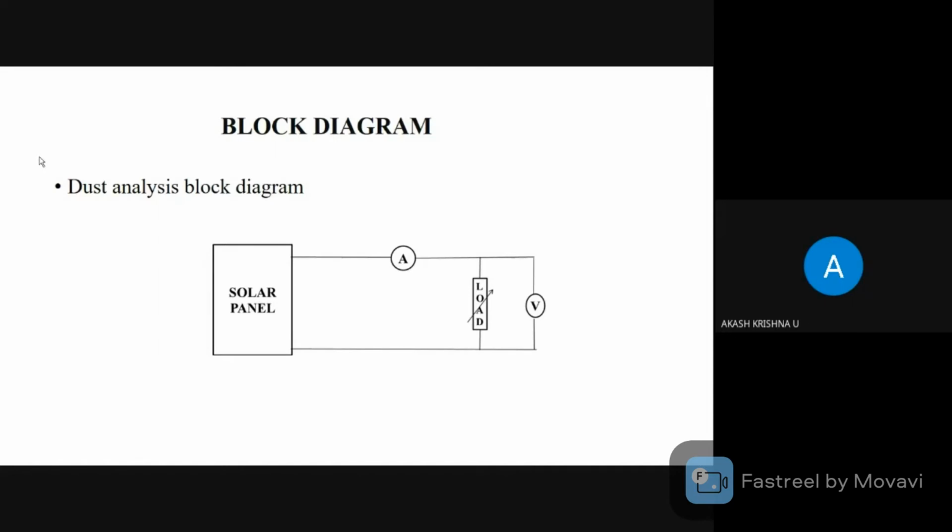Here you can see the block diagram of our proposed methodology. It consists of a monocrystalline solar panel which is connected across the load. A current transducer is connected in series with the panel and a voltage transducer is connected in parallel to the load. So when the dust is accumulated on the cell of the solar panel, the corresponding current and voltage values vary and the power drops depending upon the amount of dust accumulated. But when there is no dust accumulated, the power output is 100% theoretically.